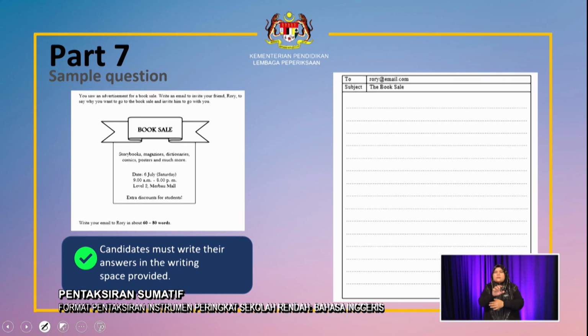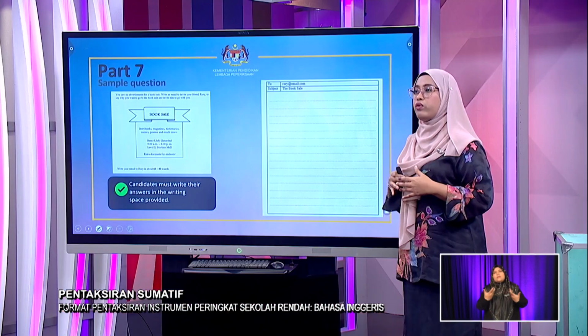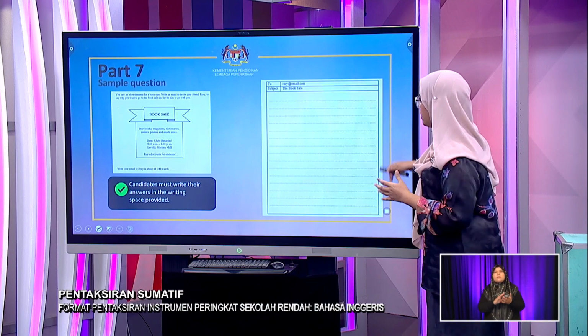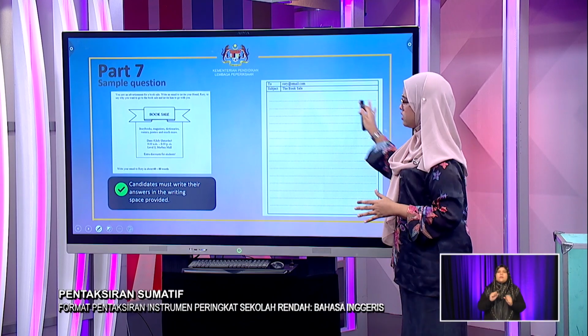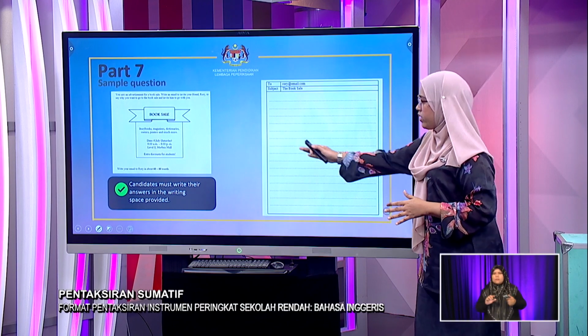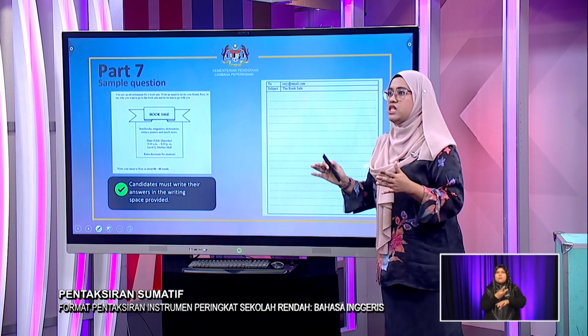You are required to write an email to a friend to invite him to an event, a book sale, and then tell him why you would like to go to the book sale. So the information given in the stimulus can be helpful in helping you to write your email to your friend. Candidates can write their answers in the space provided here. And there's a word limit, about 60 to 80 words.